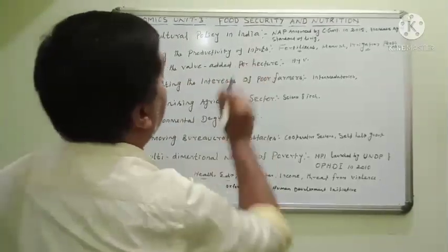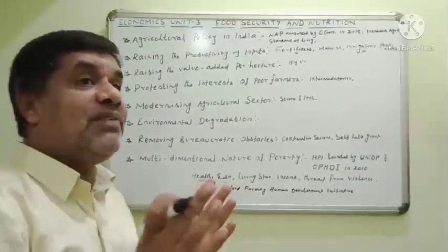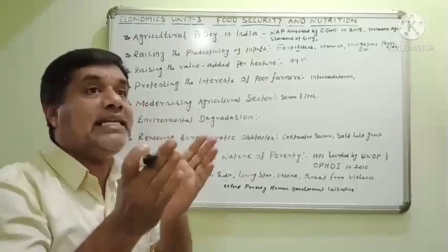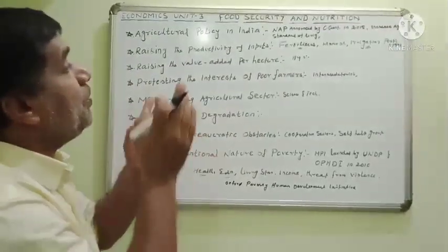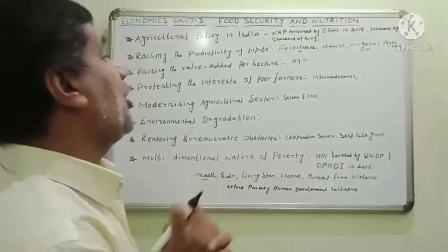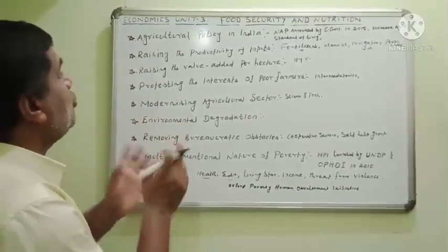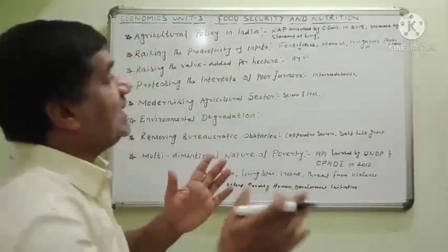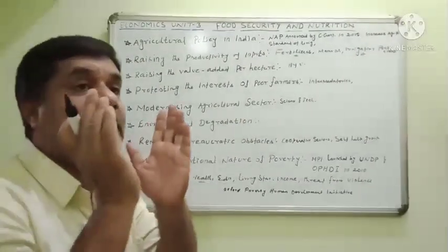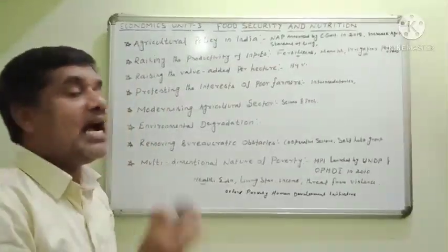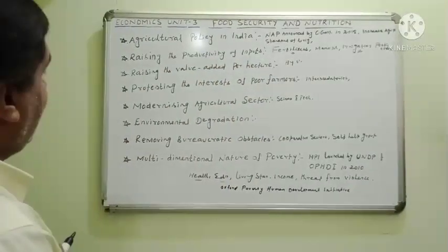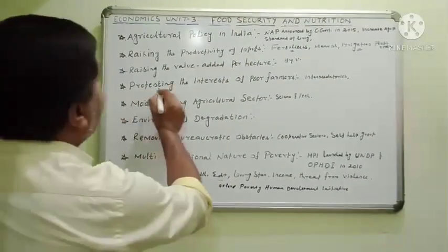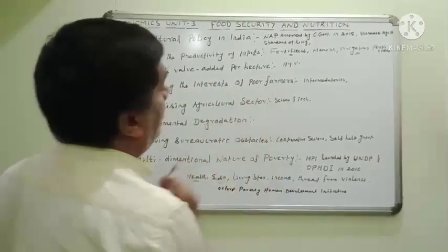Raising the value added per hectare. The value is very, very important. The value added per hectare: in a small area, the farmers involved in agriculture want to increase the production, which is the main aim. High yielding varieties of seeds are used by the farmers to increase production in that particular value added per hectare. Note it. Protecting the interest of the poor farmers.